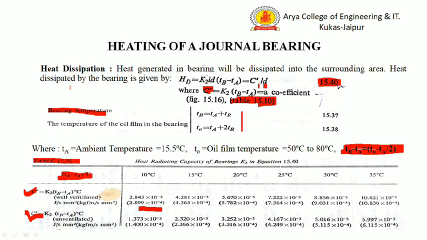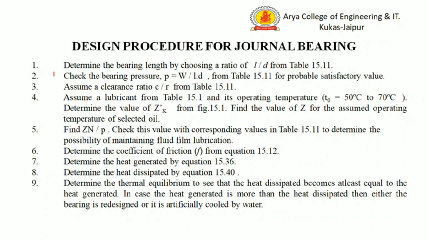So the value of the HD must be equal to the Hg. So this is all about the design concept or some important points of the designing of the journal bearing.